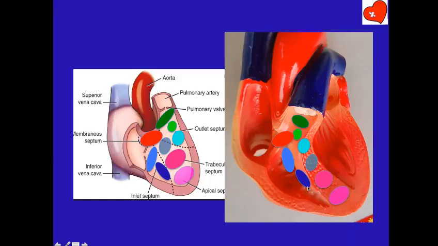Now these two VSDs are located right at the back of the heart. This is the inlet VSD below the tricuspid valve, and this is the inlet muscular VSD. It's right at the back of the septum. Then in the middle portion of the septum, you have subaortic muscular VSD, mid-muscular VSD, apical muscular VSDs. And in the outlet septum, you have subpulmonic VSD and you have a muscular outlet VSD. Now one VSD I have left out, that is the membranous VSD. That is in the corner between the tricuspid valve and the aortic valve, here.